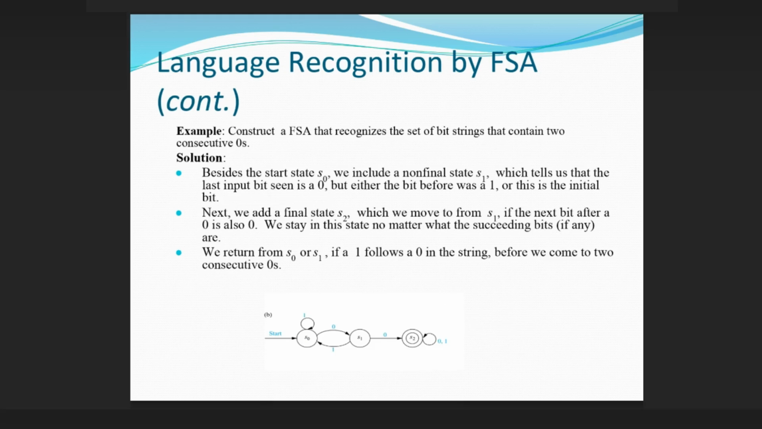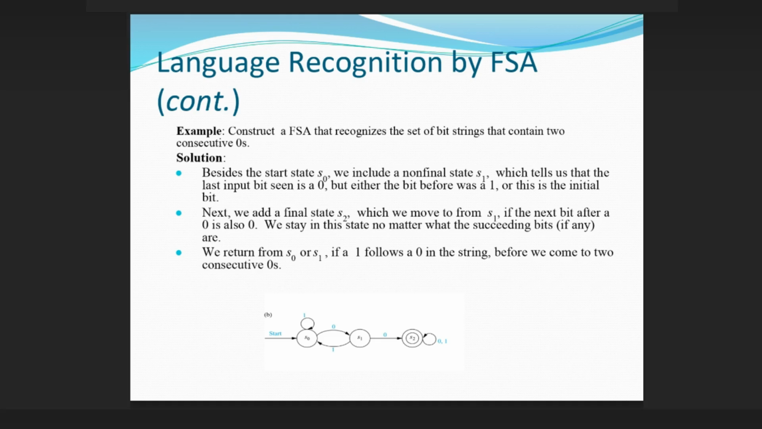Language recognition by FSA, continued. Example: construct an FSA that recognizes the set of bit strings that contain 2 consecutive zeros. Solution: besides the start state S0, we include a non-final state S1, which tells us that the last input bit seen was a 0, but either the bit before was a 1, or this is the initial bit.